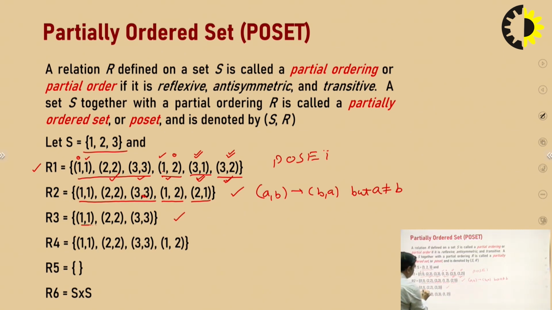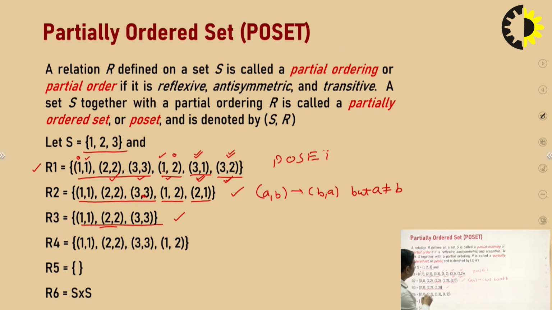This relation is reflexive because it contains 1, 1, 2, 2 and 3, 3. It is also antisymmetric, because if there exist (A, B) and (B, A), then A must equal B. I have already told you that if only the diagonal elements (A, A), (B, B), (C, C) are present, then the relation will always be antisymmetric. So this contains only the diagonal elements, and we can say this will be the antisymmetric relation.